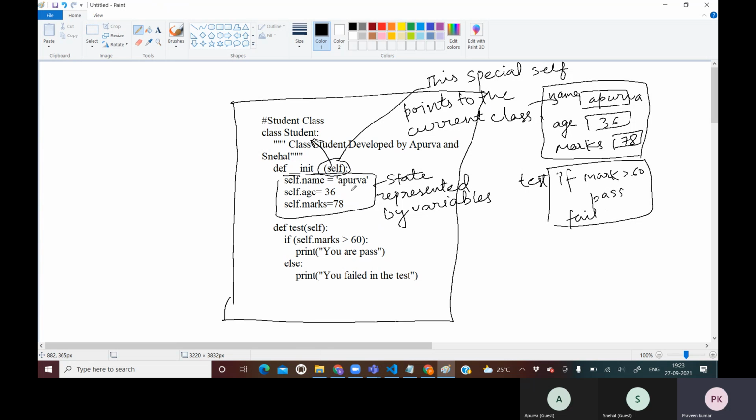So the outcome of this class write-up is that whenever you need some student which has the same properties and the same methods, you don't need to rewrite that class from scratch. You just refer to that class and say, I want an object like that only.